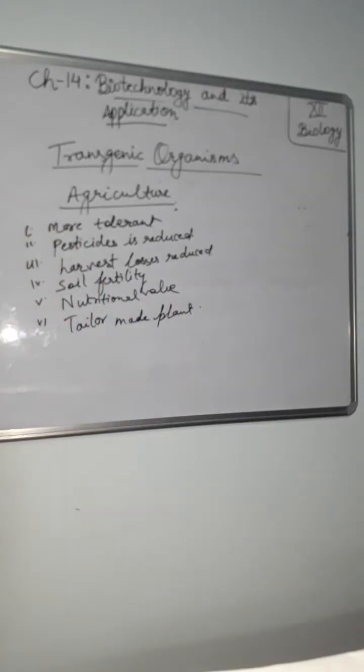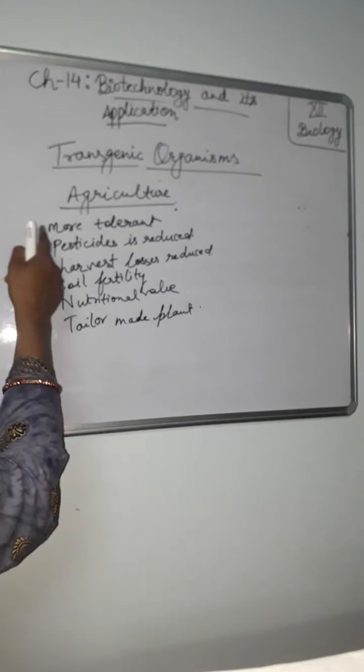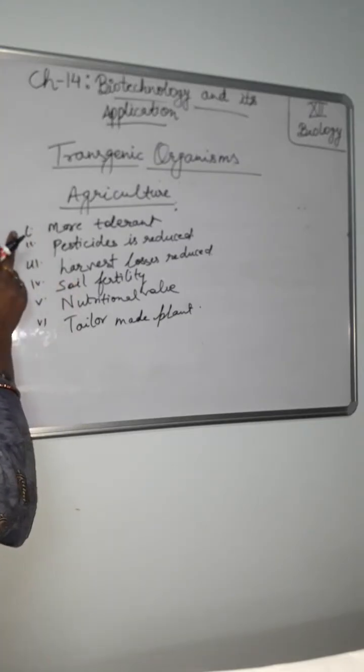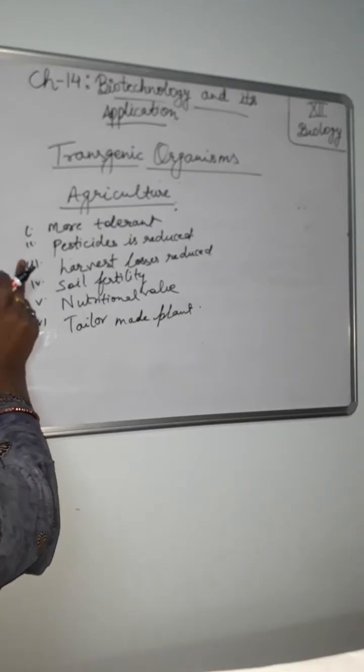Now here, first one, genetically modified crops are useful in many ways. Genetic modification has made the following changes to the phenotypic expression of the plant. First, crops become more tolerant to abiotic stress such as cold, drought, salt, heat, etc. Dependence on chemical pesticide is reduced, means pest resistant crop. Third, post harvest losses are reduced.